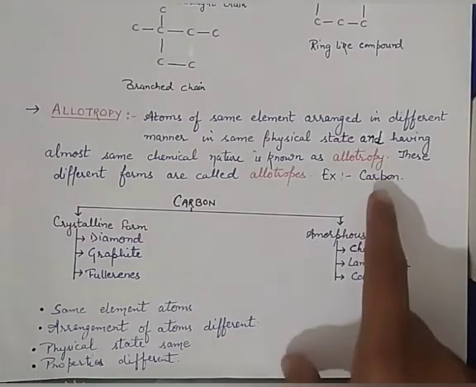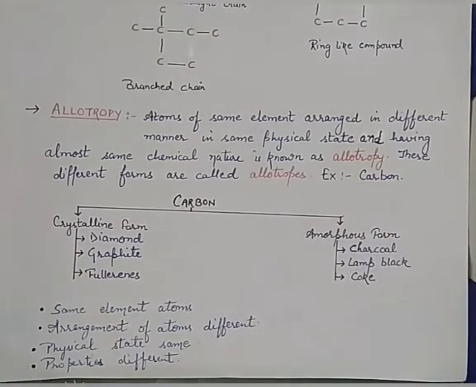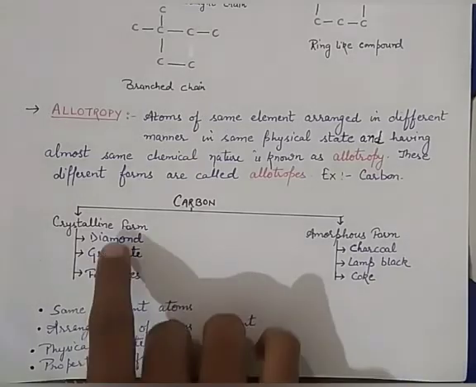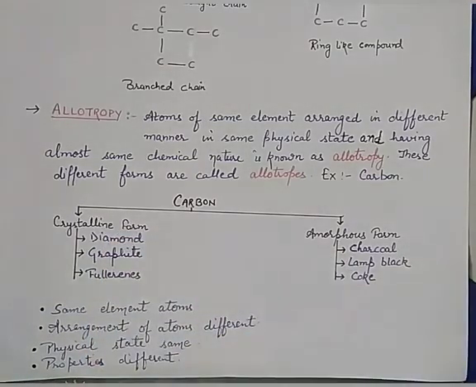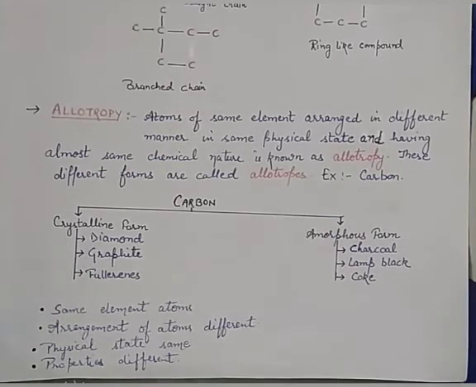Let us understand with the help of an example, that is carbon. Carbon exists in two different allotropic forms, that is crystalline form and amorphous form. These two allotropic forms you have to study.